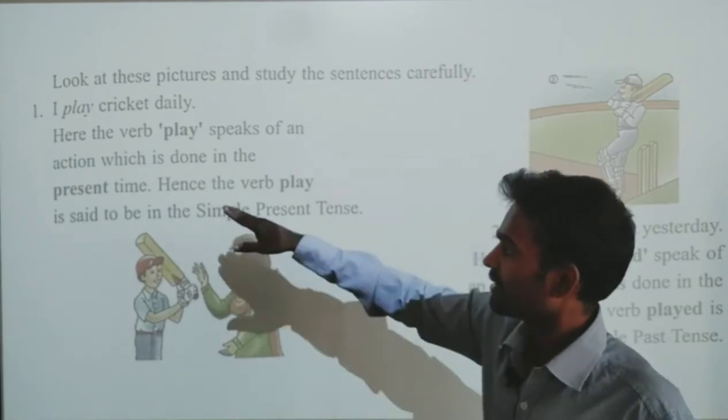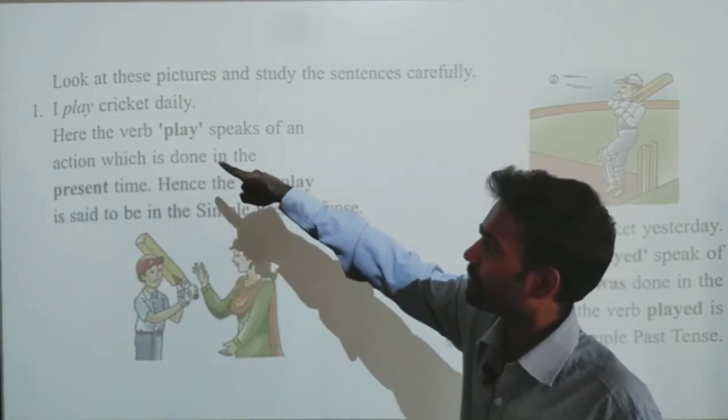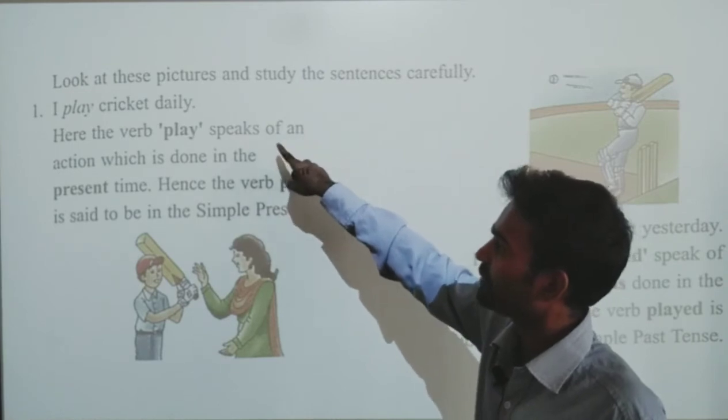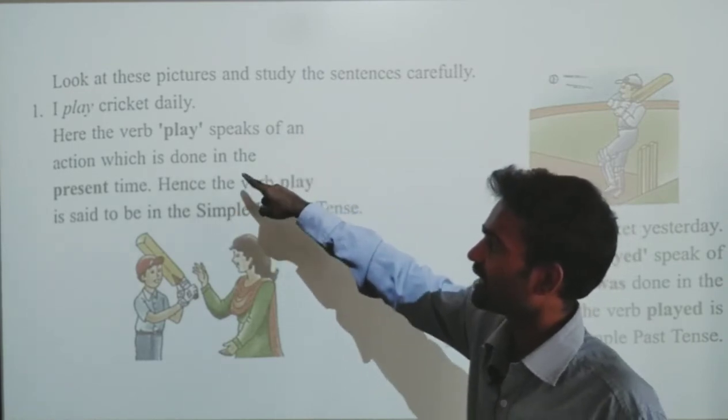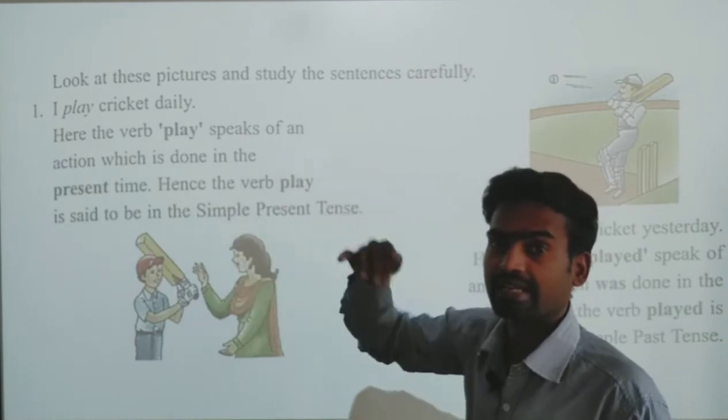Here the verb play speaks of an action which is done in the present time, right now.